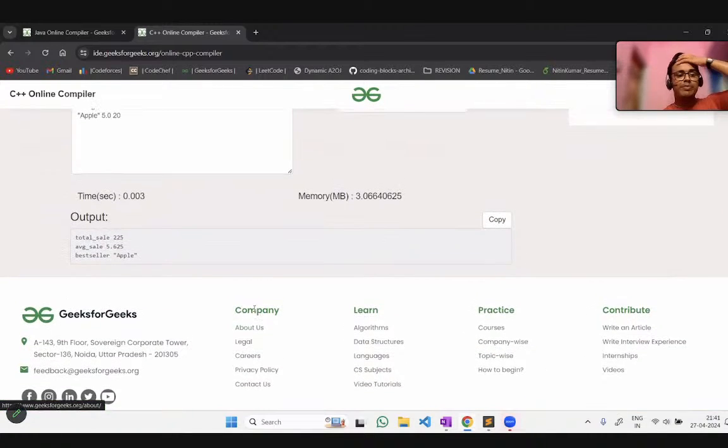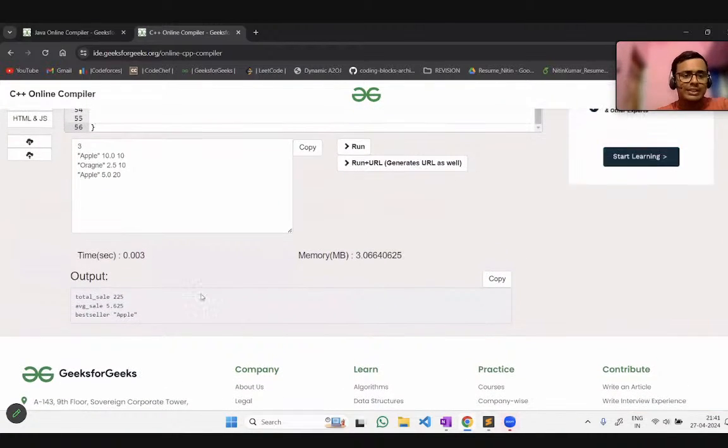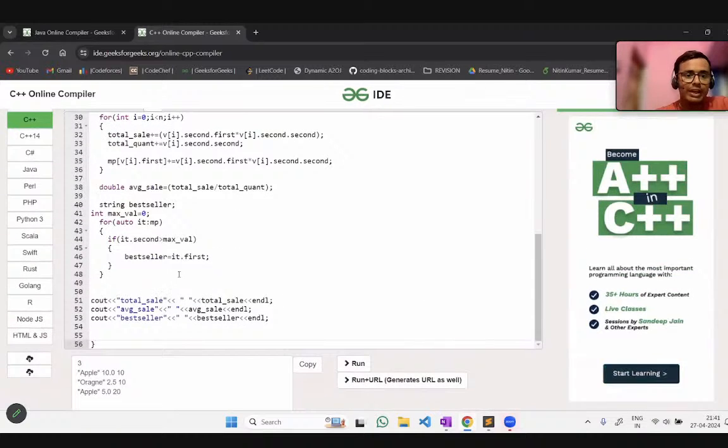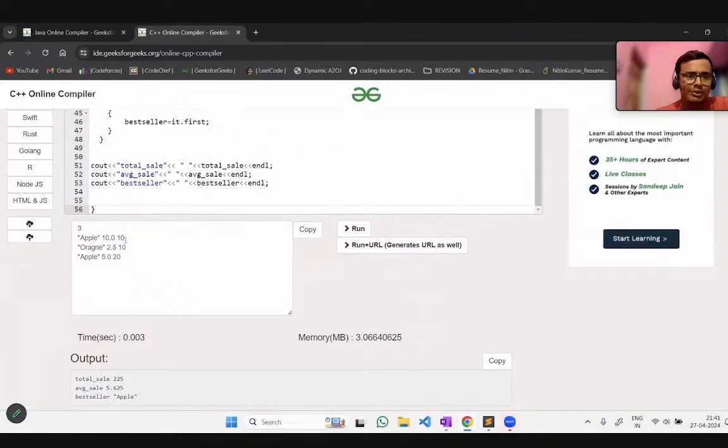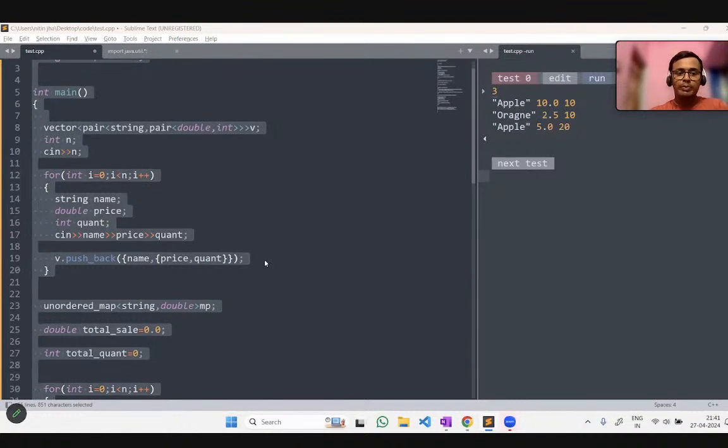Okay, now you can see here the total sale will be 225. Let me see if this is correct or not. 20 into 5 would be 100, 10 into 10 would be 100, and 10 into 2.5 would be 25, so 225. So there will be some issue in my compiler. That's why it is not giving the output here.